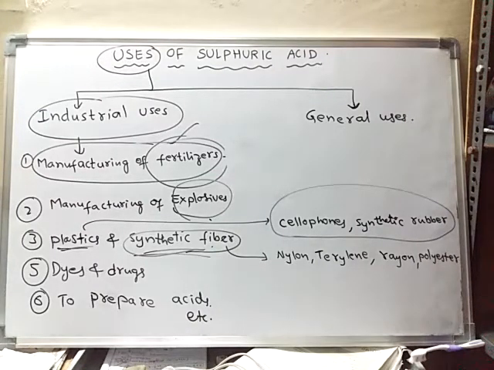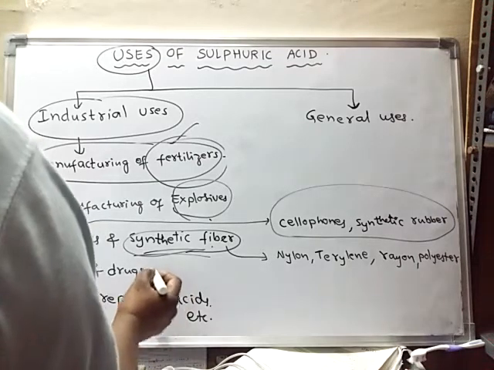So these fibers can be manufactured, and in the manufacturing of these fibers, sulfuric acid helps. Sulfuric acid is used in this process. And even in dyes and drugs, actually